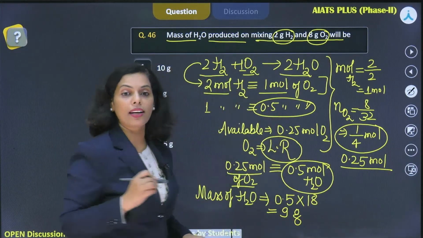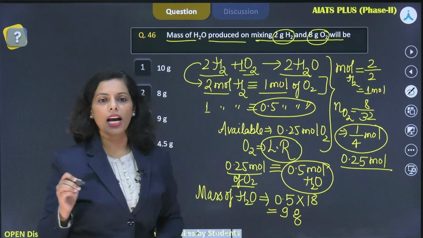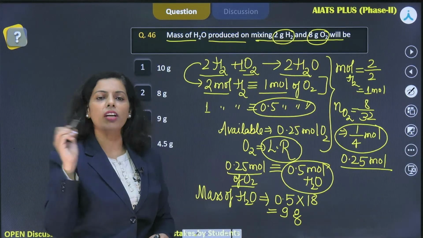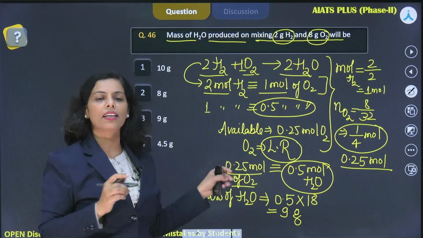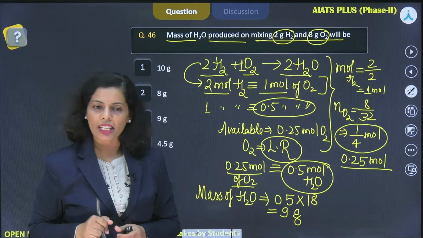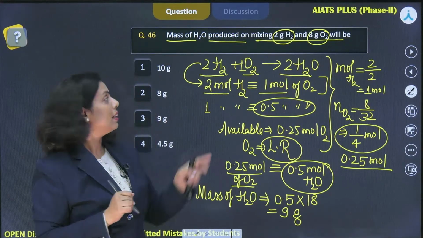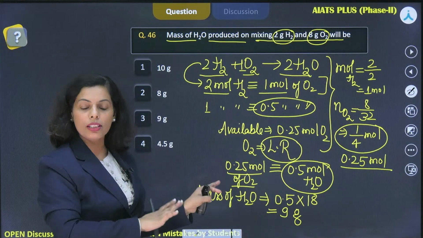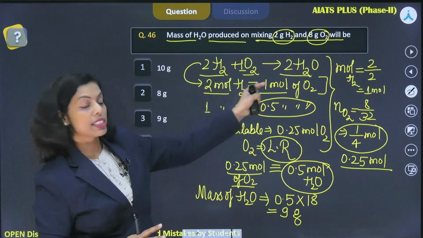So absolutely right. Those who have marked it, Divya, Sudeep, Ronak, everyone who has identified the answer, thumbs up to you all. Those who have joined late, the question is in front of you. I just solved this question on the basis of reaction stoichiometry.